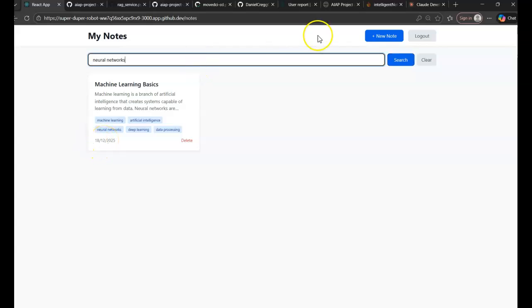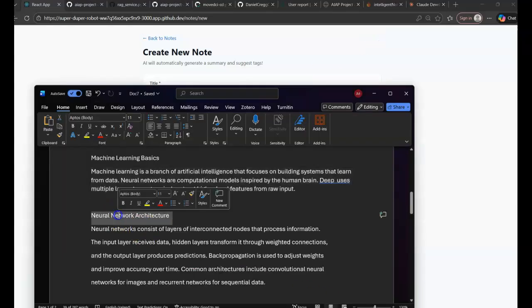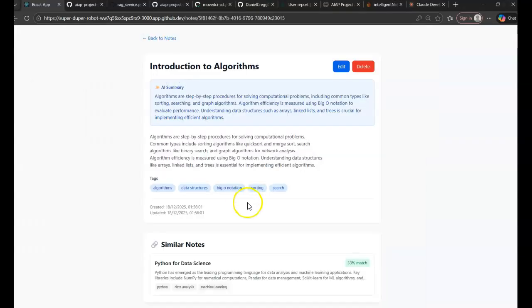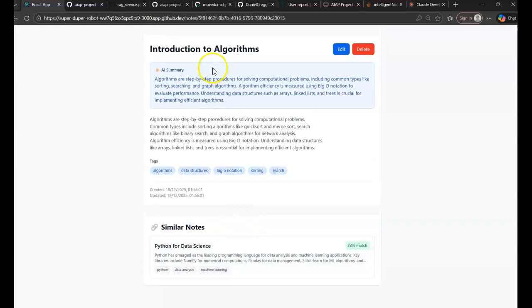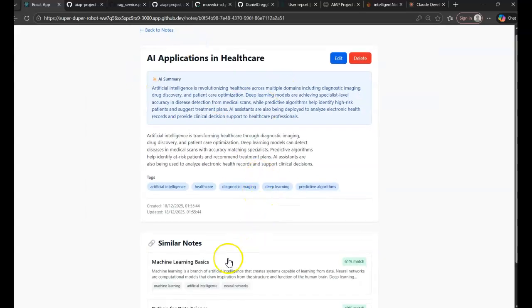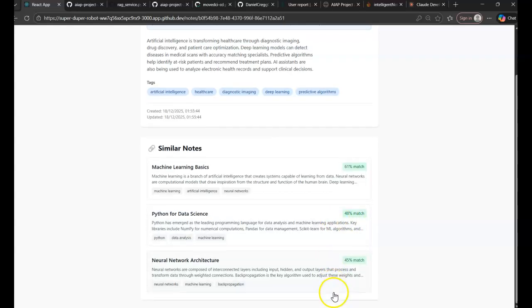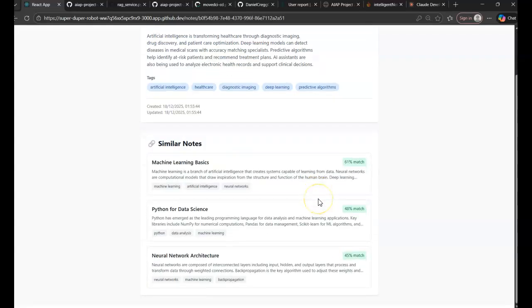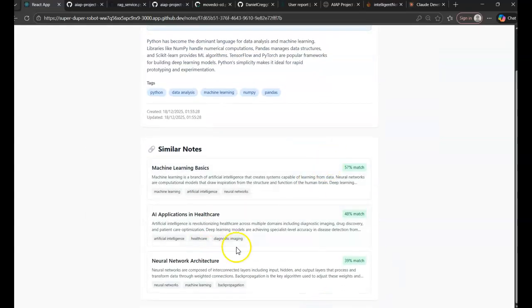And now I'll create more notes to show the similar notes function. Now when I open a note, it shows that Python for data science has a 33% match to Introduction to Algorithms. Machine learning basics has 61% match with AI applications. Python data science, 48% match. Neural networks architecture, 45% match. And it'll just be the same for the others.